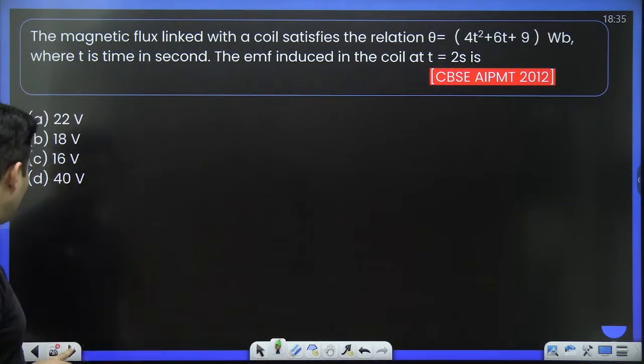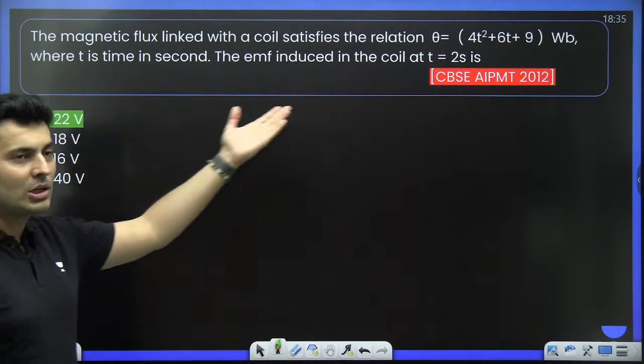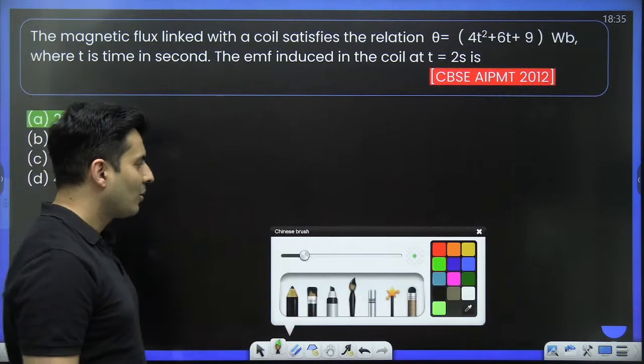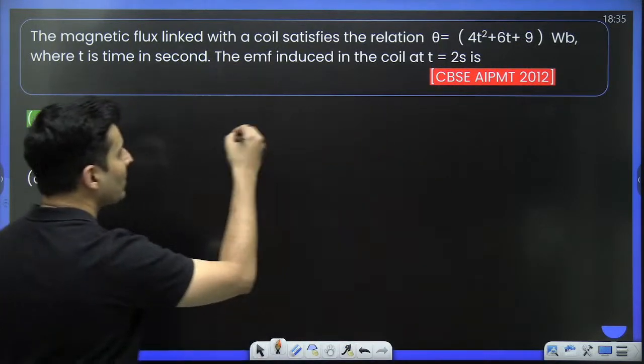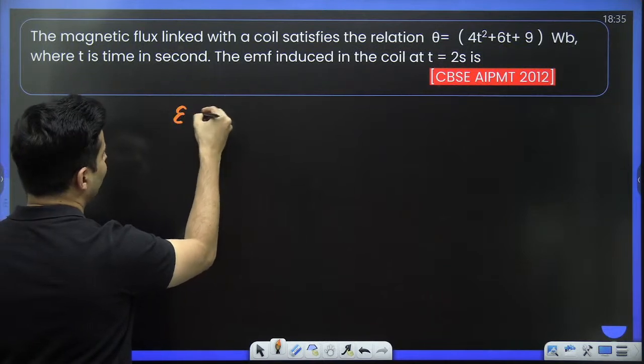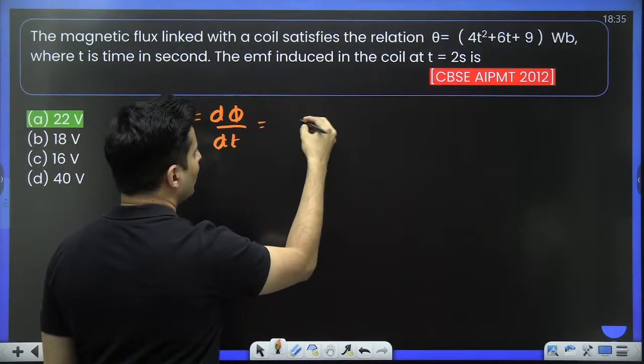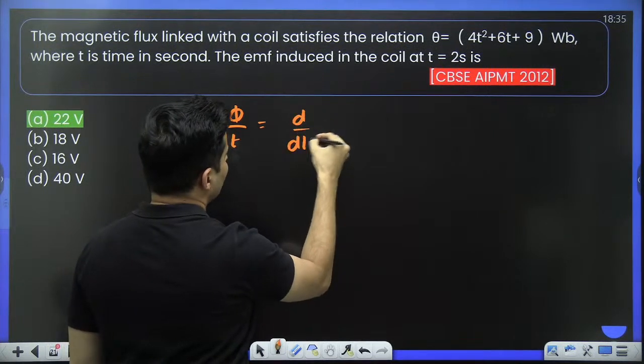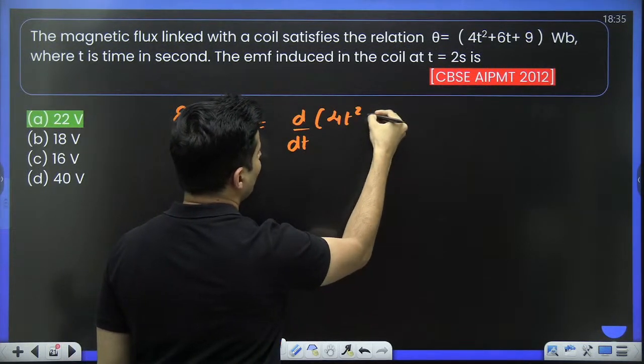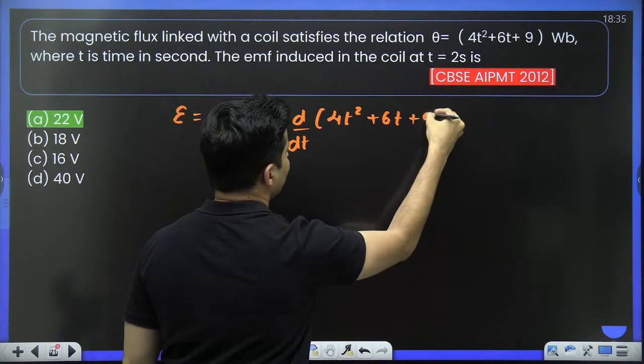22, is that so? Let's see whether you guys are correct. Wow, you would have cleared AIPMT here. Amazing. Because the flux is known, the EMF is d phi by dt, so just take the derivative of 4t square plus 6t plus 9.